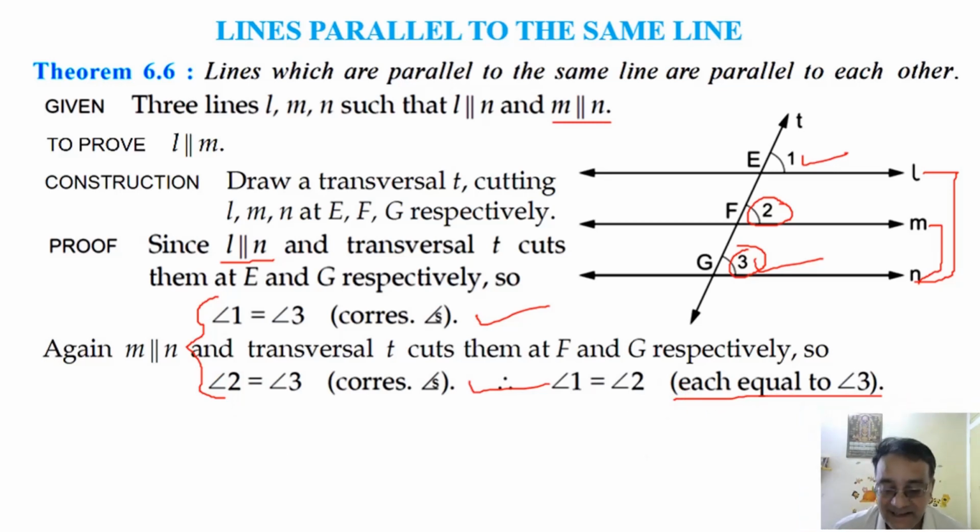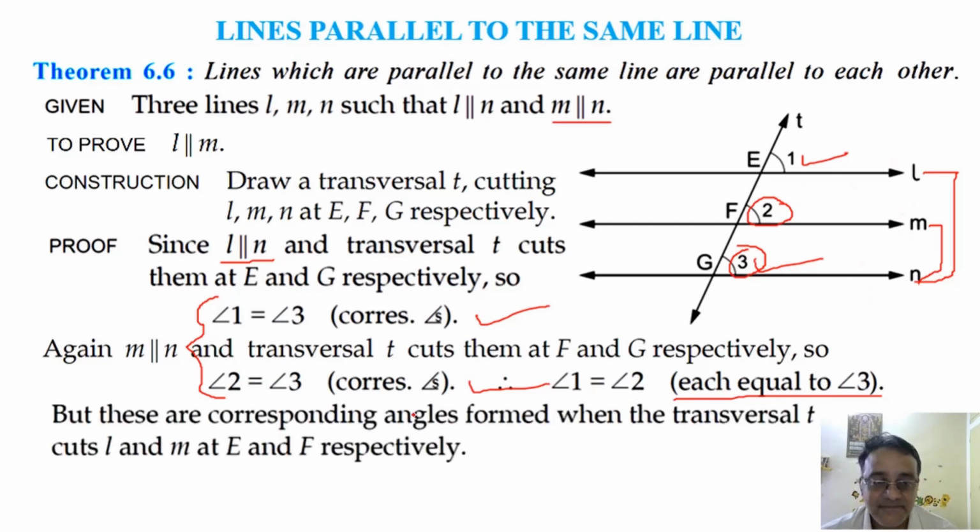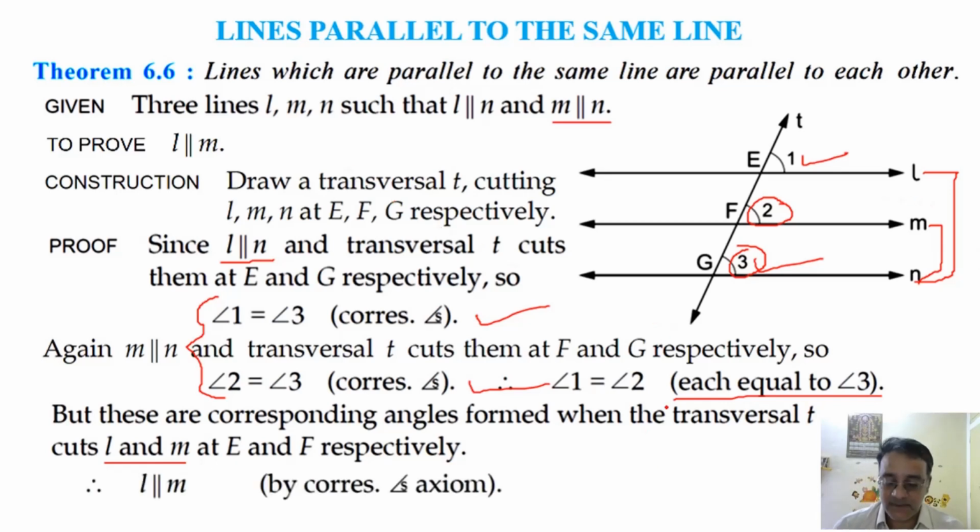But these are corresponding angles for these two lines, when the transversal T cuts L and M at points E and F respectively. So therefore L is parallel to M by corresponding angles axiom. Any doubt? No, sir. Okay.